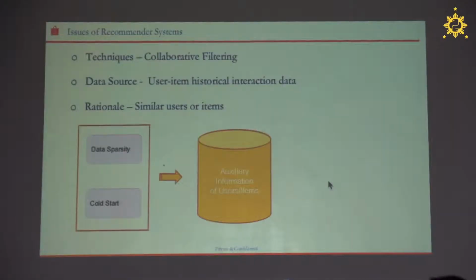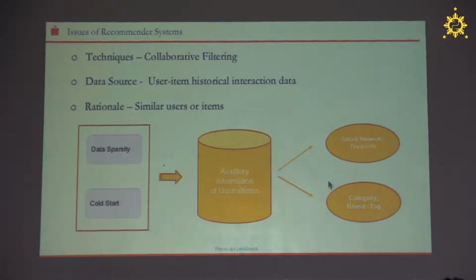To address those problems, researchers try to use auxiliary information about the users or items. From the user side, a lot of auxiliary information has been considered, for example, social networks and trust information. They assume that users will have similar interests to their trusted friends. And from the item side, we consider item categories, brand, and tags information.